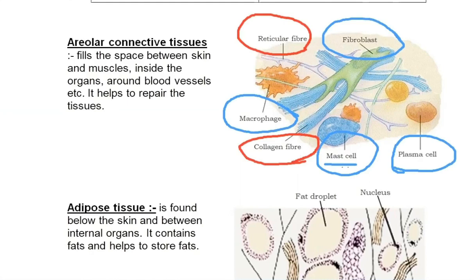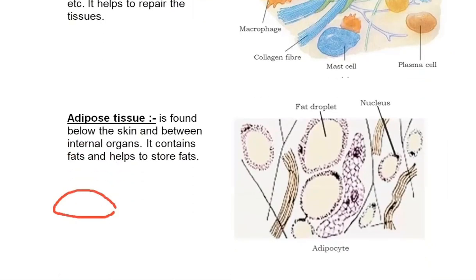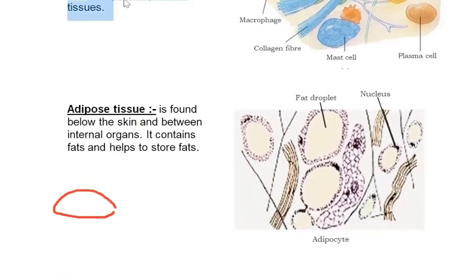Now, the last type of connective tissue is adipose connective tissue. As the name indicates, adipose means fat. It is present in between skin and internal organs. It contains fats and helps to store fats. Here you can see the diagram. This cream colored portion that you are able to see is adipose or fat, which has pushed the cytoplasm towards the periphery.